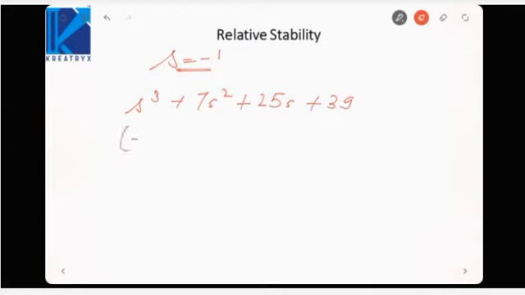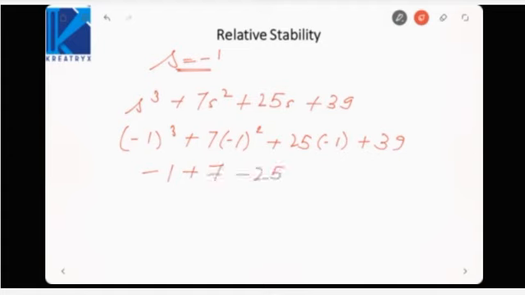Substitute here minus 1 cube plus 7 into minus 1 square plus 25 into minus 1 plus 39. It will be minus 1 plus 7 minus 25 plus 39. So it will be 46 minus 26, that is 20, which is greater than 0. So all poles lie to the left.